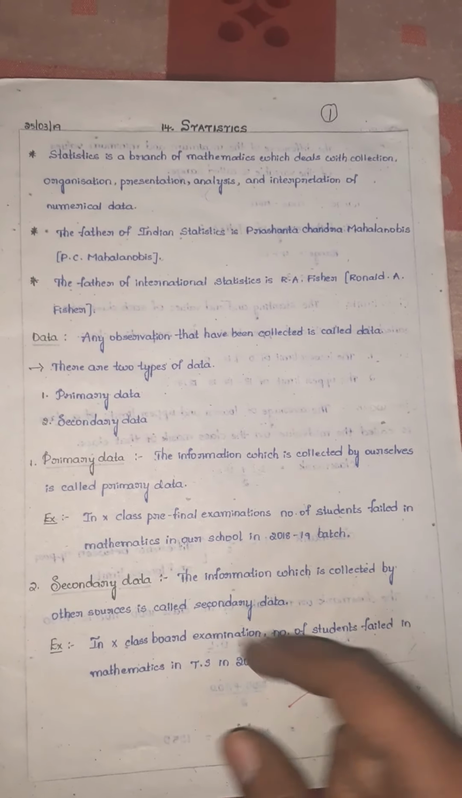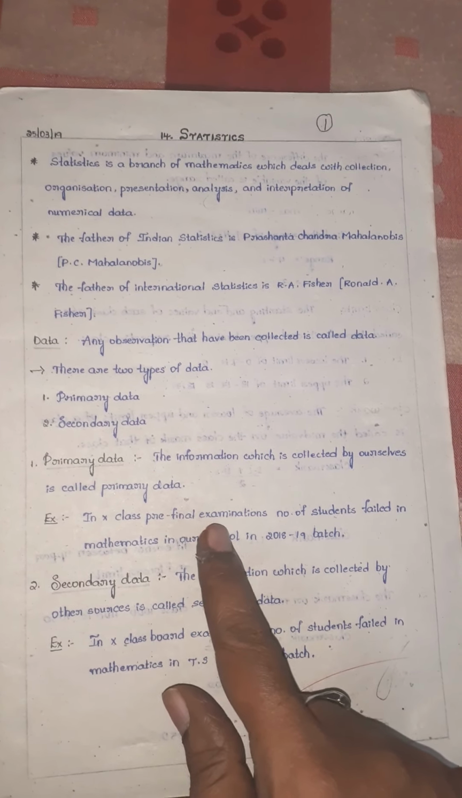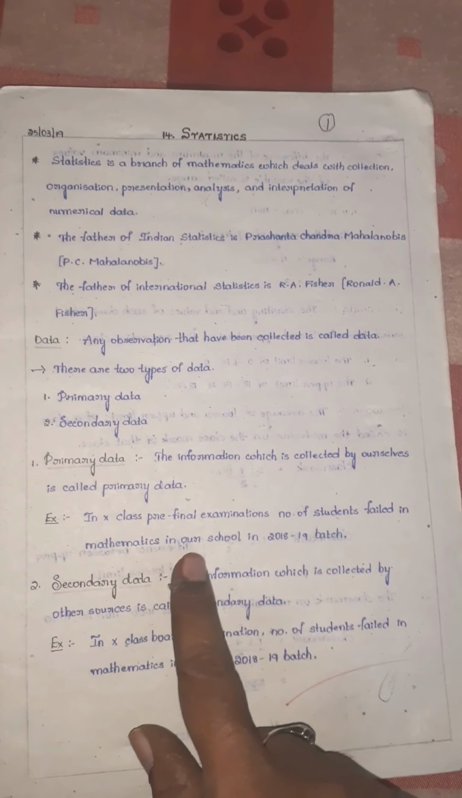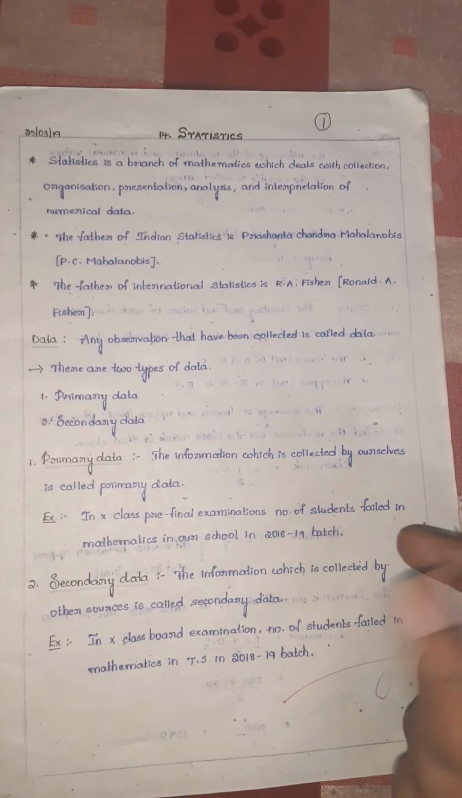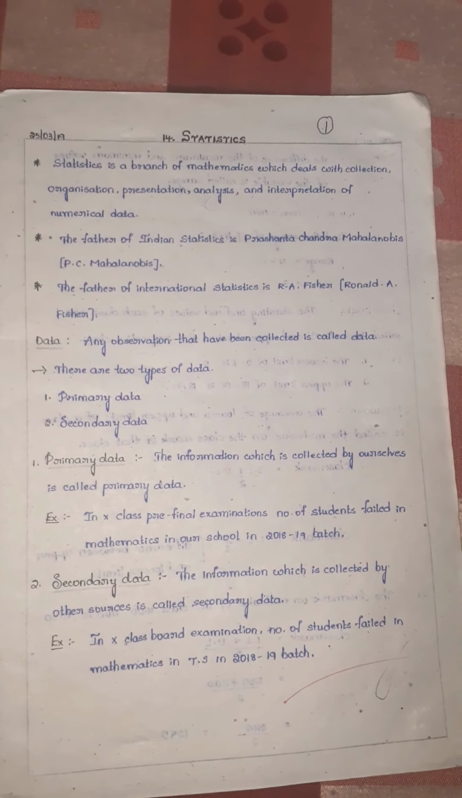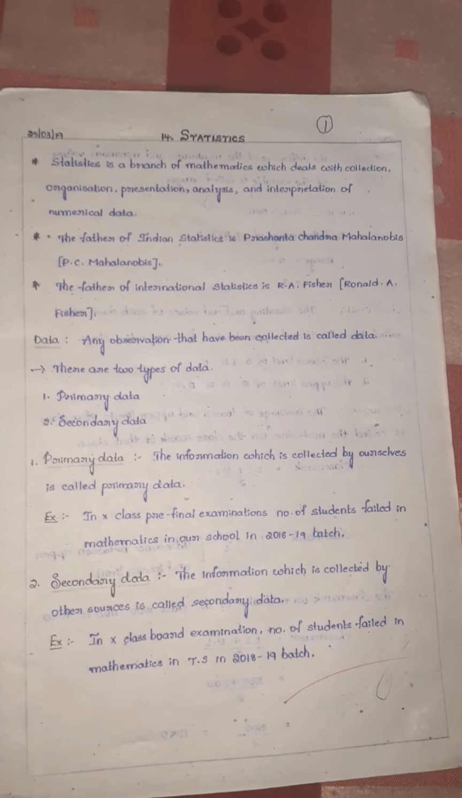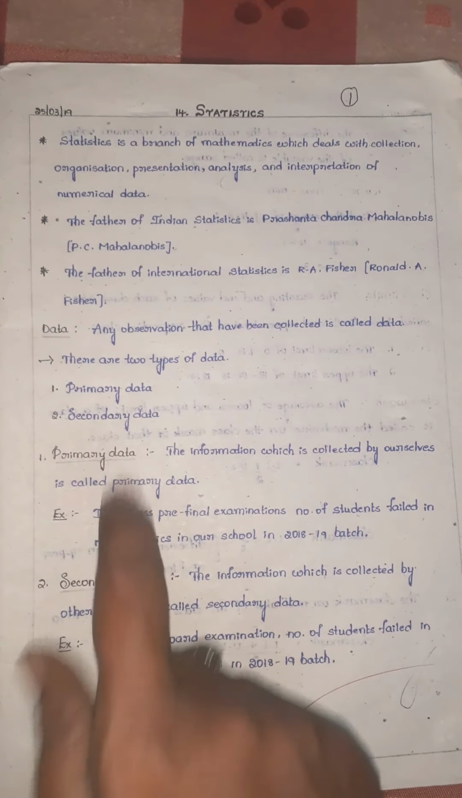Otherwise you can collect in 10th class summative one examination, number of students failed in mathematics in our school in 2020 to 21 batch also you can take. So that is also available in your school only, so that information can be collected by yourself. So that type of data is known as primary data.